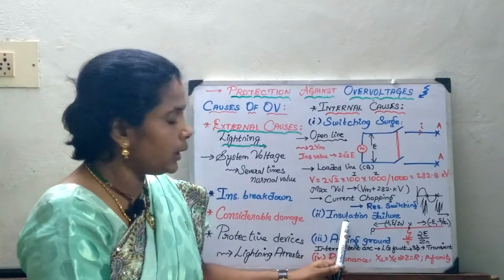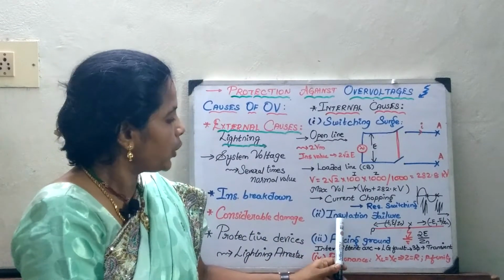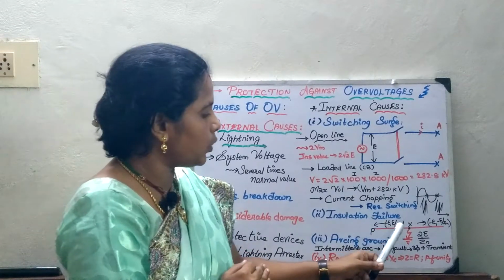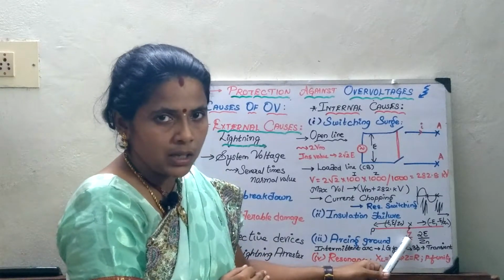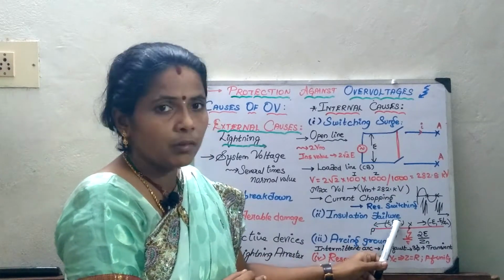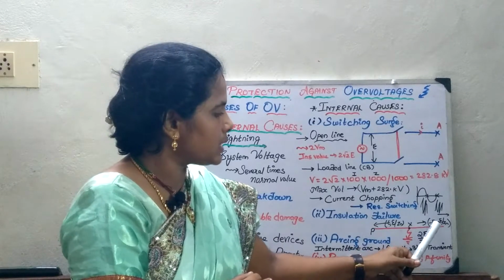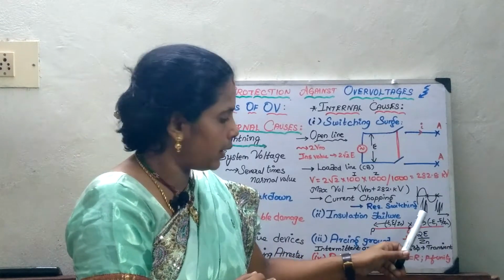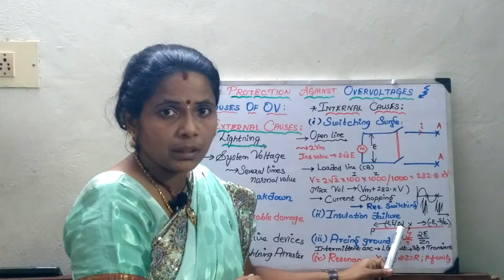Now we will move on to the next condition, that is insulation failure. Here only a single line to ground fault is considered. In this case, I am considering the impedance: on one side it will be E by Zn, on the other side it is minus E by Zn. Here E by Zn is nothing but the current magnitude.